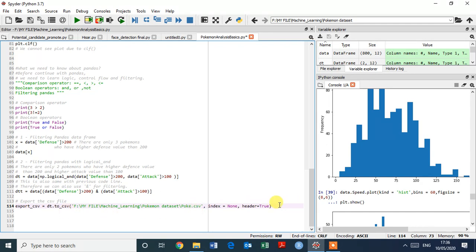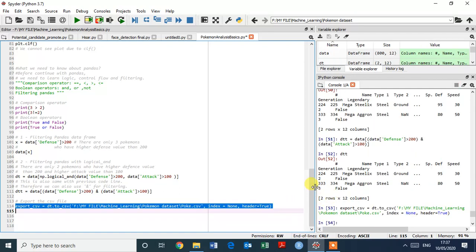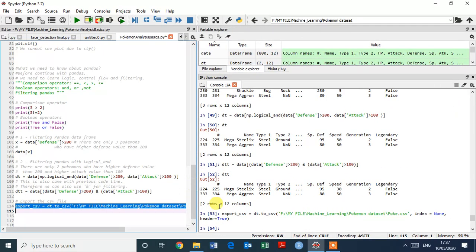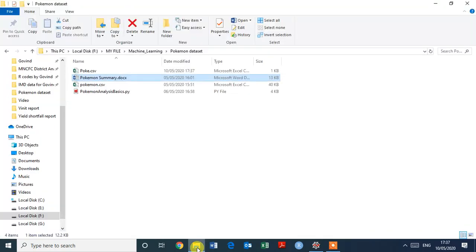So let's see what happened. Index none, and header, we need header, so header equal to true. So select this, command control enter to execute. Okay, that's great, it's executed successfully. So if we want to check the exported CSV file, okay, so this is the poke.csv.